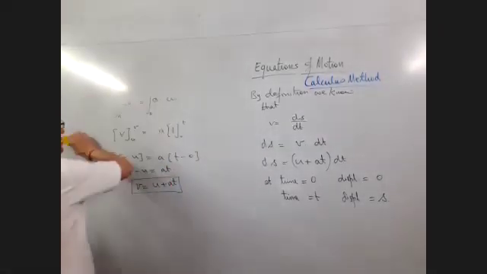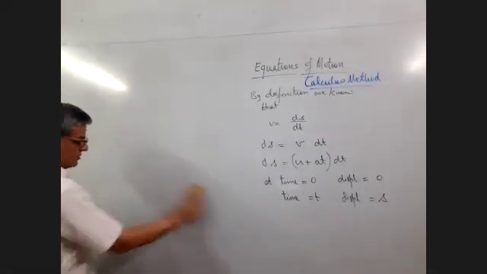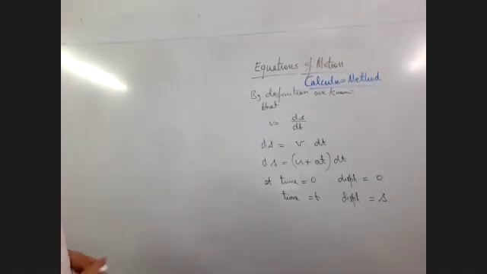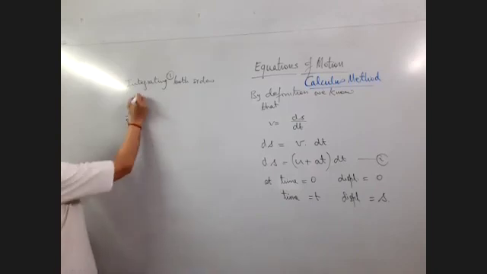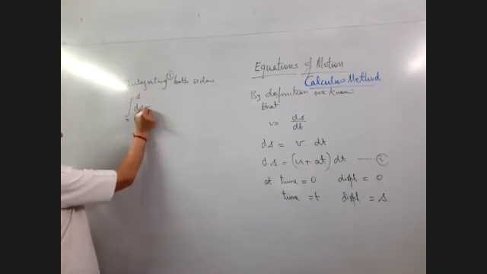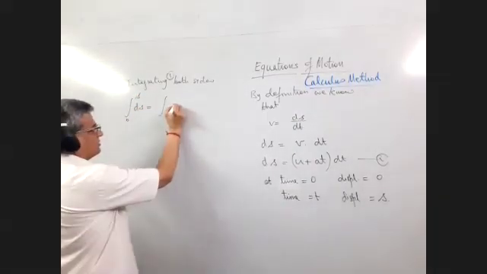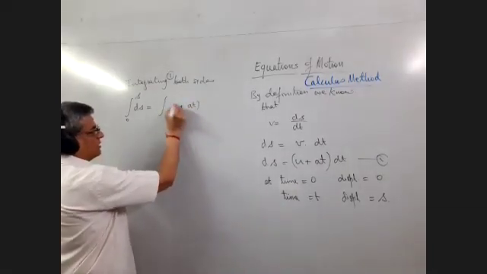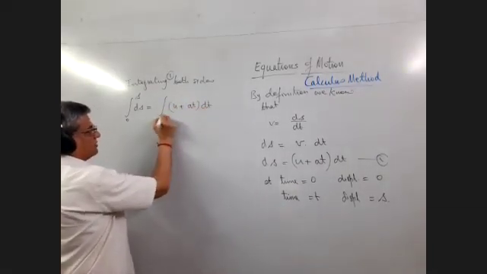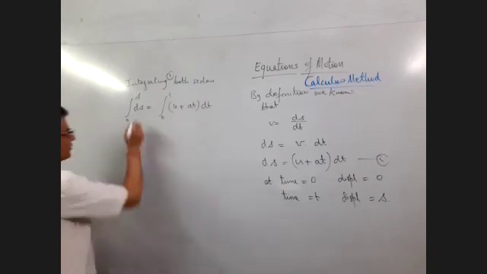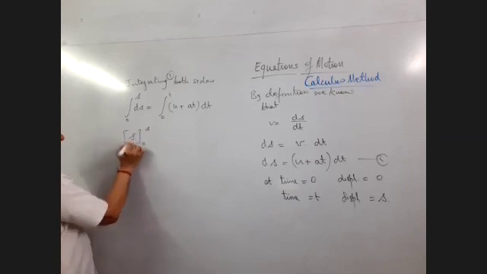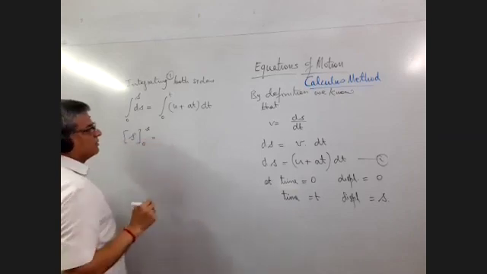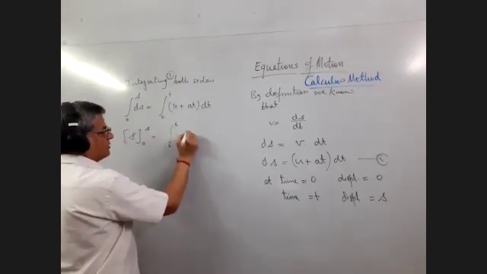So again integrating both sides, we get the integral of ds from 0 to s equals the integral of u plus at dt from 0 to t. So this becomes s from 0 to s, and this is equal to the integral from 0 to t.